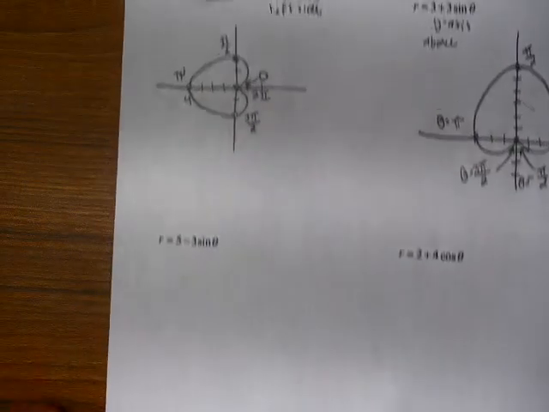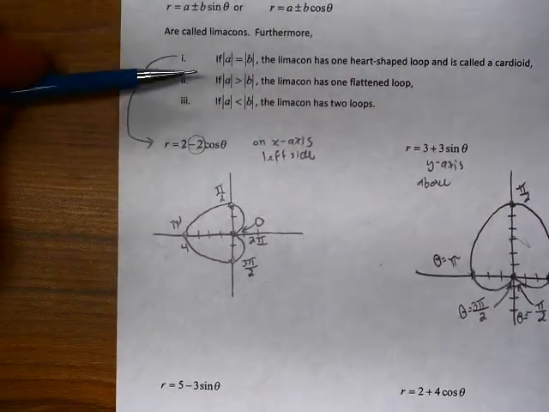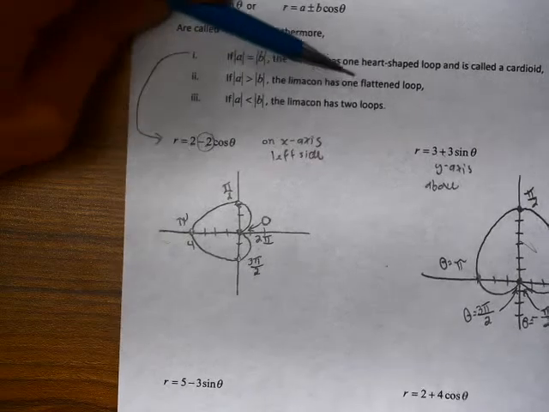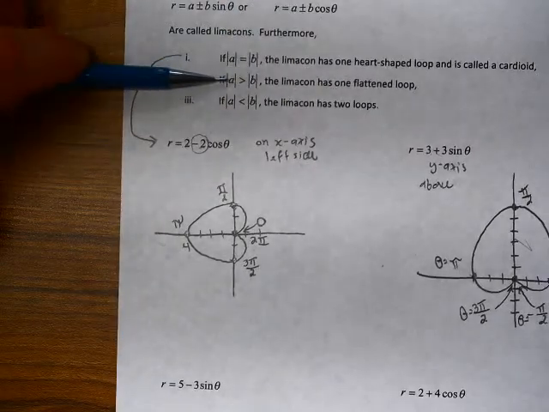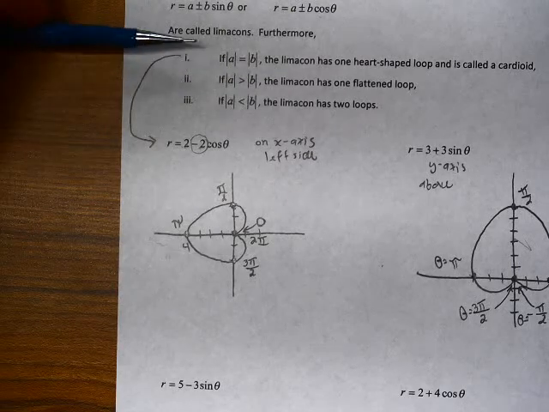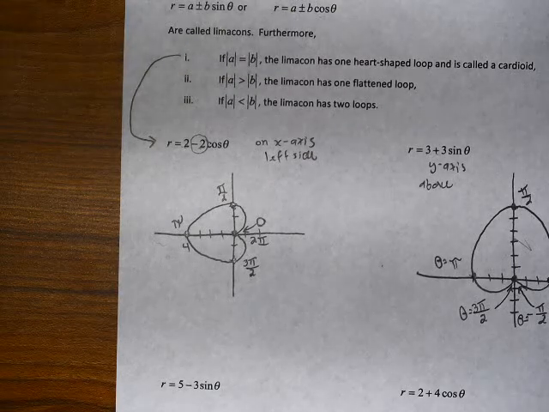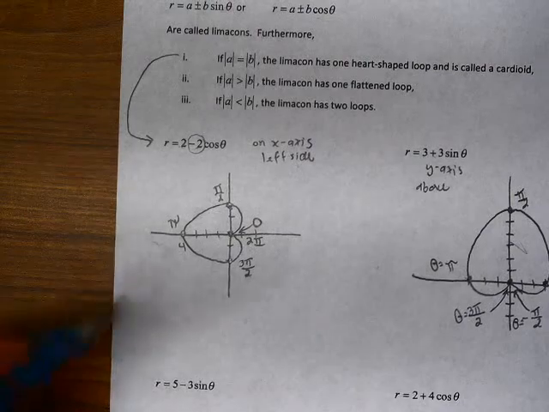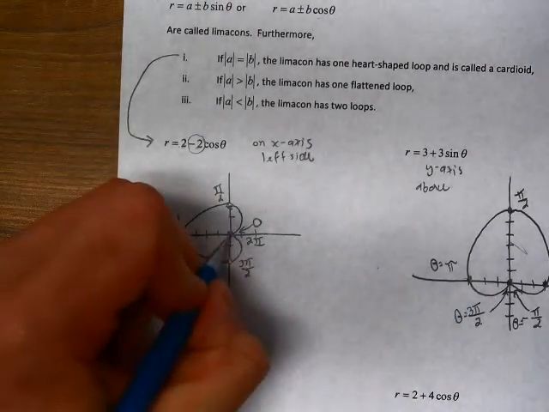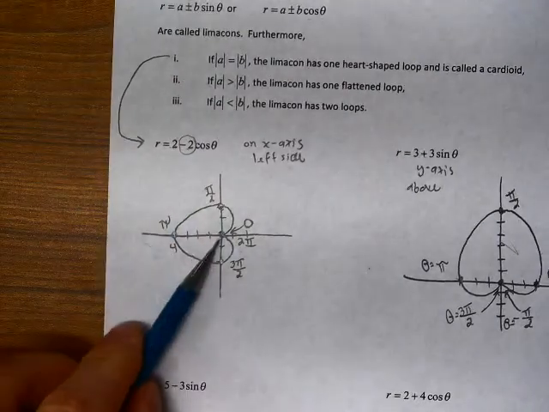Next up we're going to talk about when the limacon has one flattened loop, and this is going to happen when the absolute value of the a value is larger than the absolute value of the b value. Before we get to that, let's look at these ones where we had a point that touched the origin.